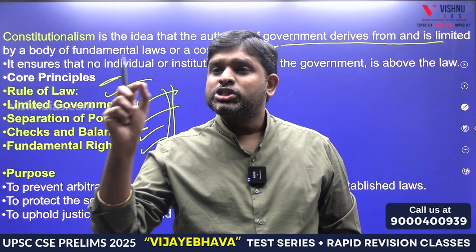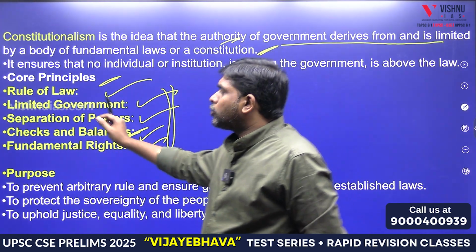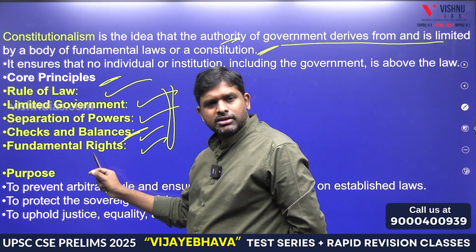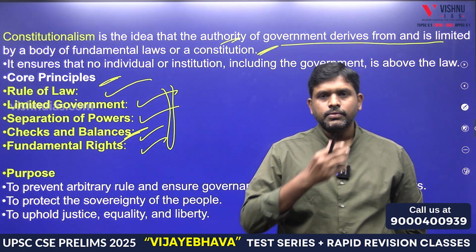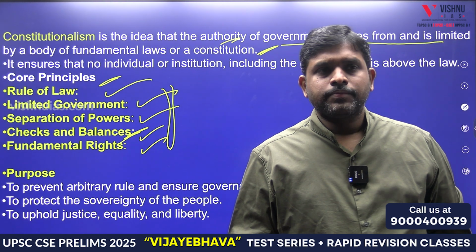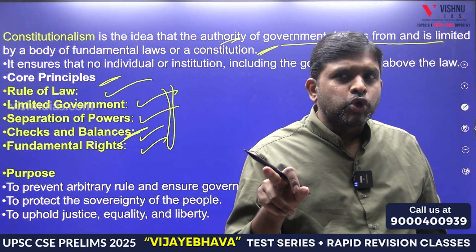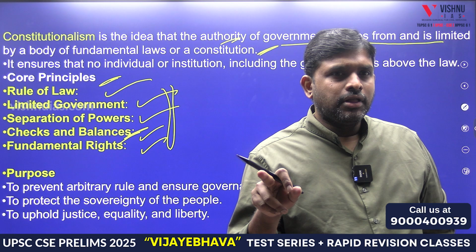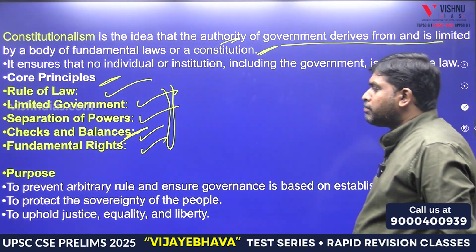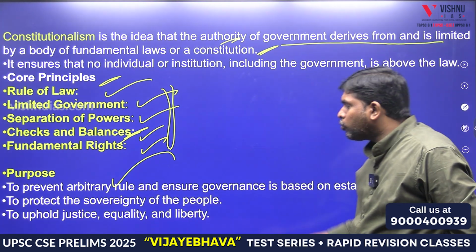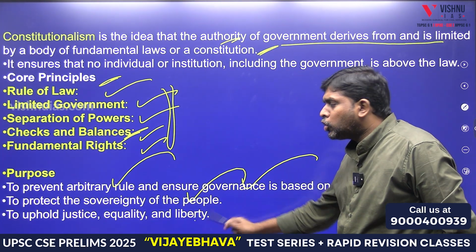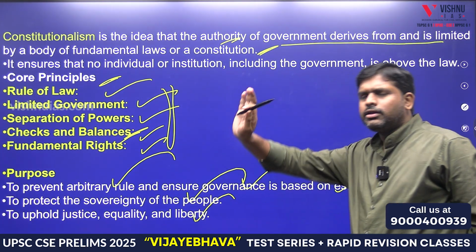So how will constitutionalism be ensured? Rule of law, limited government, separation of powers, checks and balances, and fundamental rights. Expected question. These are all the mechanisms to control the state. And these are all present where? In the constitution. Purpose: to prevent arbitrary rule and ensure governance is based on established law, to protect the sovereignty of the people, to uphold justice, equality, fraternity, and liberty.